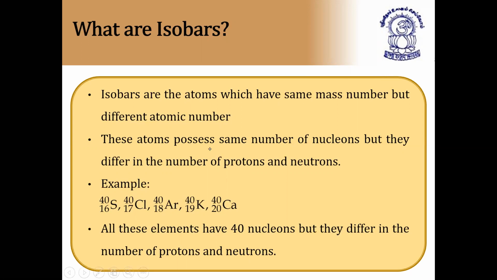Example, you can see here sulfur, chlorine, argon, potassium, and calcium. What is the definition here? Same mass number but different atomic number. What is the mass number of sulfur? 40. Chlorine is also 40. So they have the same mass number but different atomic numbers. The atomic number of sulfur is 16, chlorine is 17, argon is 18. Similarly, potassium and calcium also. Potassium is 19 and 40, and calcium is 20 and 40. Actually, potassium is 19 and 39, but the isotope of potassium is 19 and 40. So all these elements have 40 nucleons, but they differ in the number of protons and neutrons. Mass number is nothing but the number of nucleons. And this is called isobars.